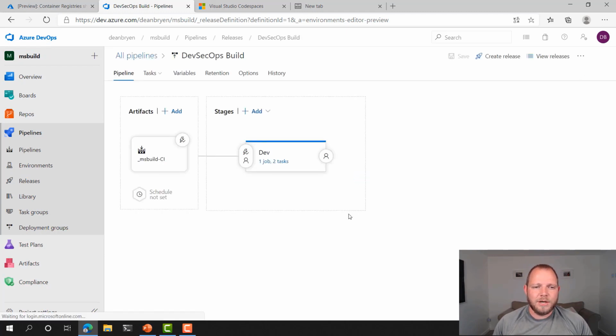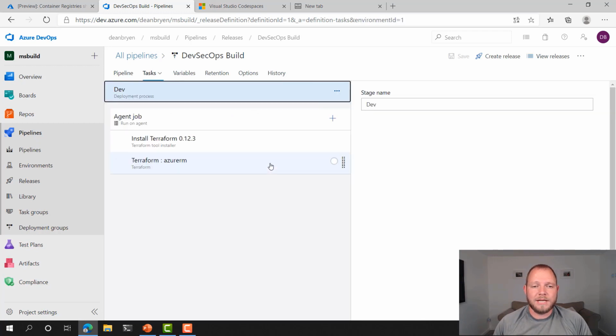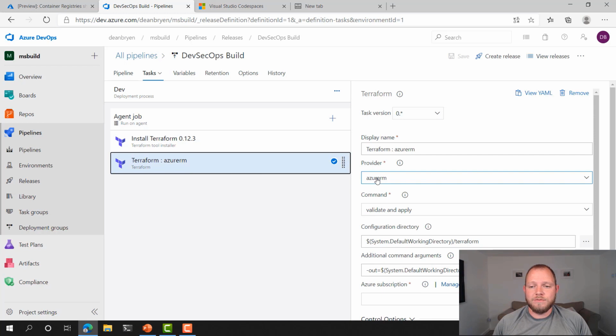you can see in here that it's pretty straightforward. It takes an artifact from my build, which is the output from my plan for my Terraform, and then it goes ahead and deploys and applies that Terraform. So it creates those resources in my Azure account. You can see that it installs Terraform and then it goes ahead and runs validate and apply here using that artifact. Very, very straightforward, simple plan. But this isn't really the interesting bit.